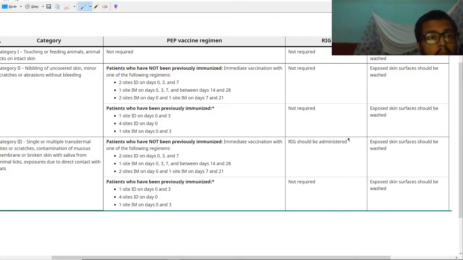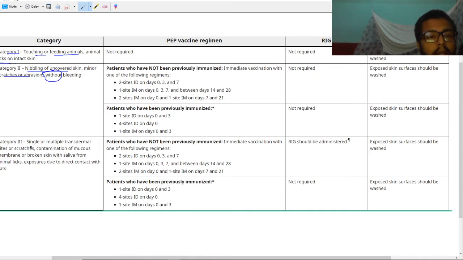So let's discuss the rabies vaccination schedule. You can see here there are three categories of wounds. Category one means there is just touching or feeding animals, or animal licks on intact skin. Category two means nibbling of uncovered skin, or minor scratches or abrasions, but without bleeding. You can note it is without bleeding, and here there is bleeding.